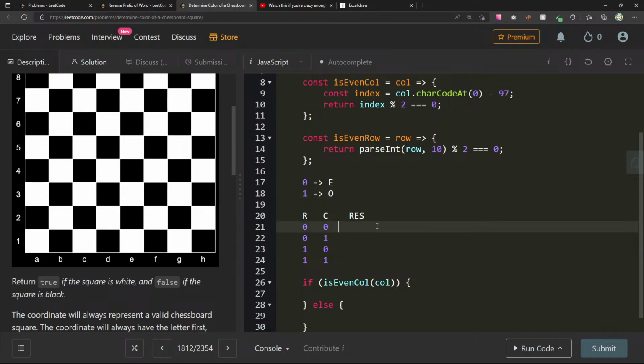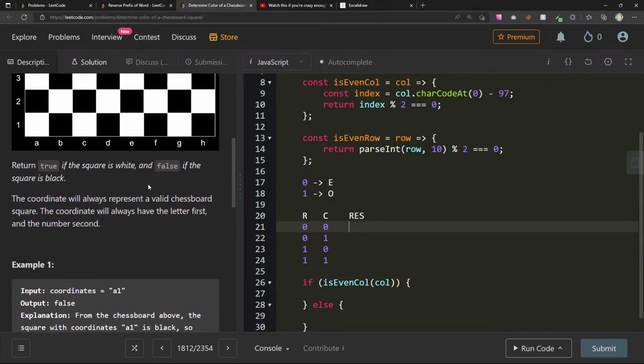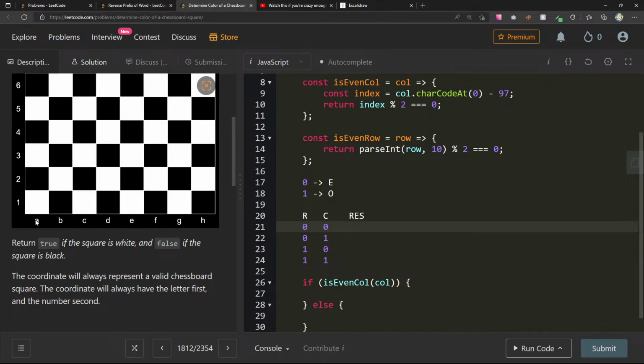Okay, so if I have an even row and an even column, so A1, it's going to return true if the square is white. So even column, even row, 0, is going to be black. False if the square is black.